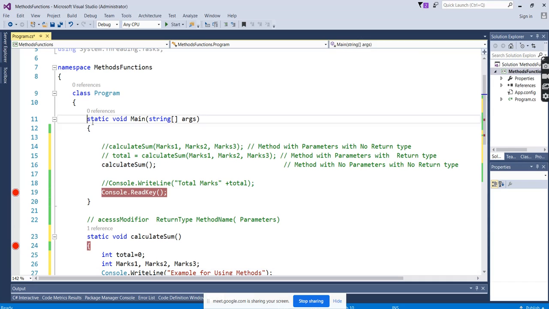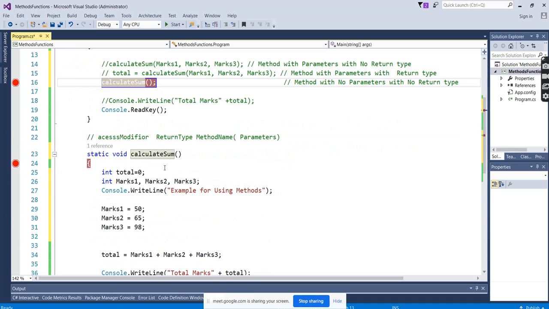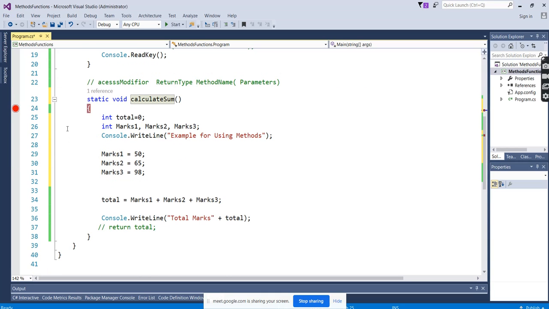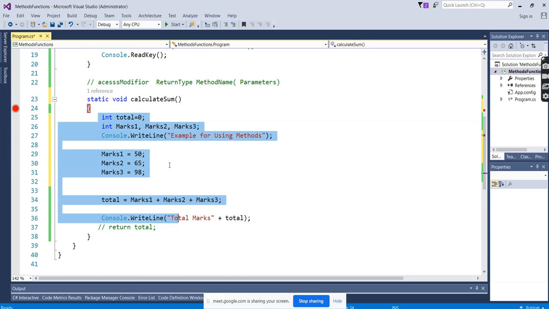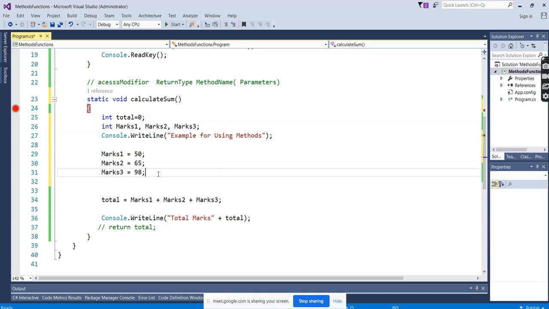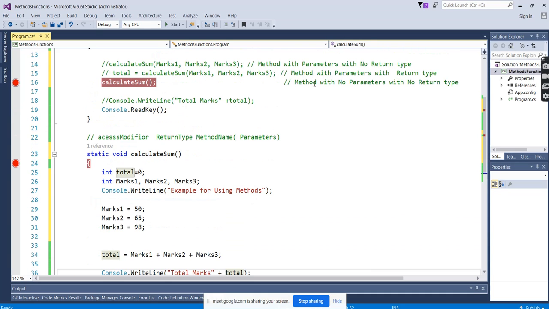In the main program we are just calling calculate sum. I am not passing any parameters, and this is not using any parameters because the calling function is not using any. So everything I have to manage here itself. I need to create variables, do the calculation, and display. This is a method with no parameters and no return type.